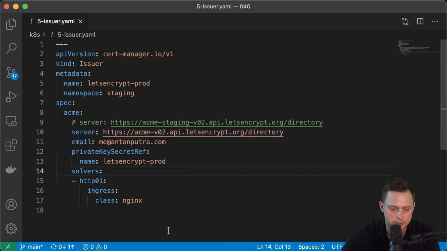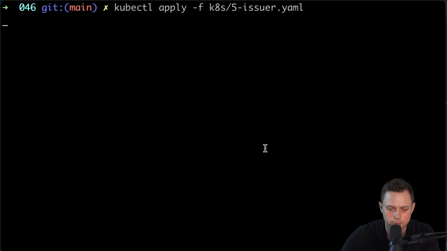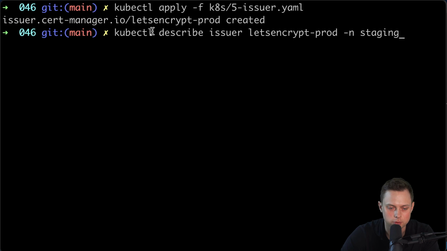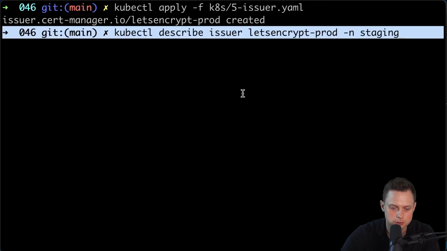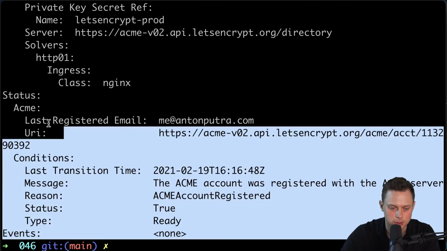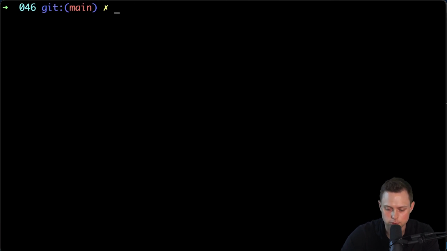Right, let's go ahead and create this file. Go to terminal and apply. Okay, it's created. And of course, it's better to verify that it's working. And you can use the describe, then the type of the resource, which is the issuer, and then the name of the resource. And you should be able to see that the status is true and is ready. So this issuer is properly configured to talk to Letsencrypt. All right, now we can use this issuer.